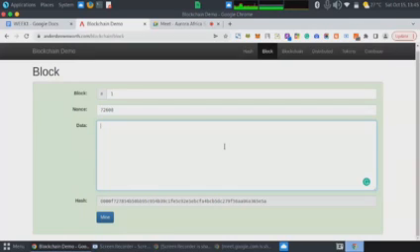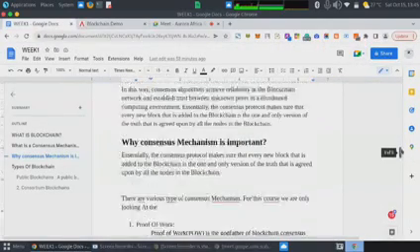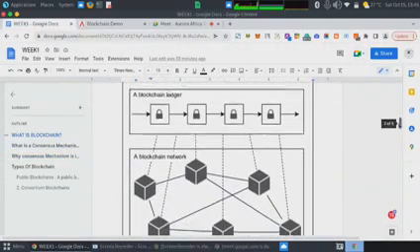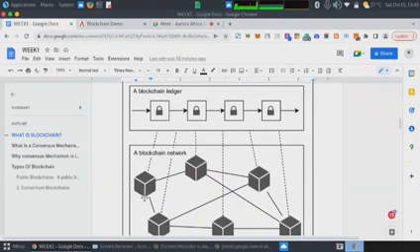So proof of work is basically where all the participants of a network, that is the various nodes that come together to form a network, take part. Let's go to the diagram we have here. All these grey boxes here represent the various nodes, the various computers that come together to form a network.